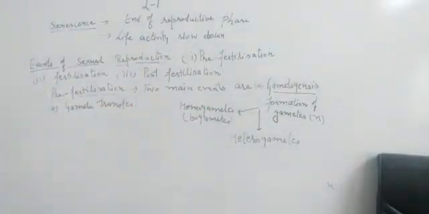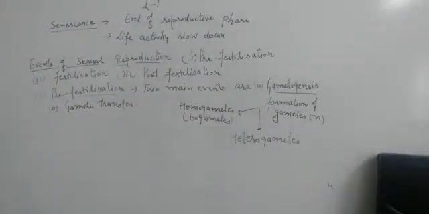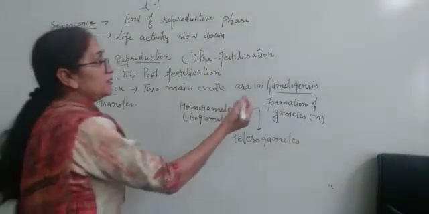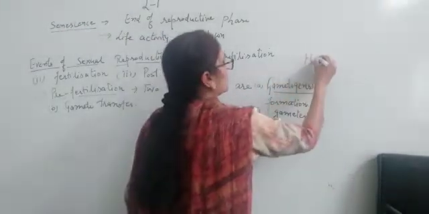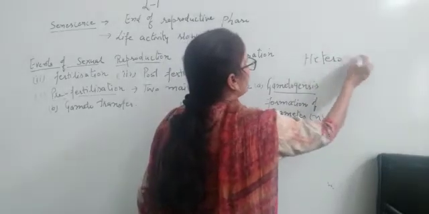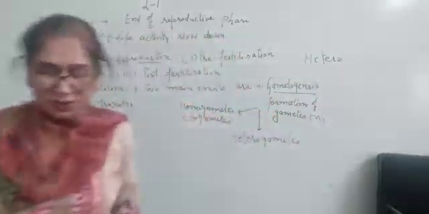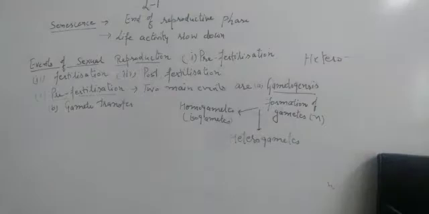Clear? Then homothallic, or you can also call it monoecious. Clear? Homothallic को बेटा monoecious भी बोलते हैं. Heterothallic means when both are present in different bodies. We call it heterothallic. Clear? That is bisexual condition.